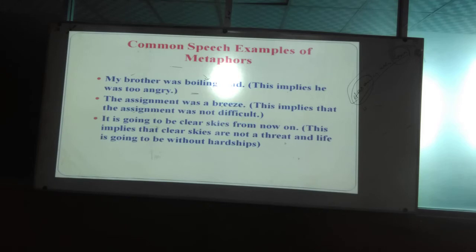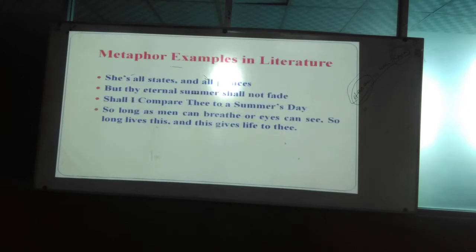She is all stars and all princesses. So she is compared to what? Stars and princesses. That's why it is a what? Metaphor. But thy eternal summer shall not fade. Thy eternal summer, that is a word. Eternal summer is compared to what? Summer shall not fade. Fade means what here? Decay. Ruin. Destruction. Okay? It means the evergreenness will continue, generation after generation, years after years, that it indicates.